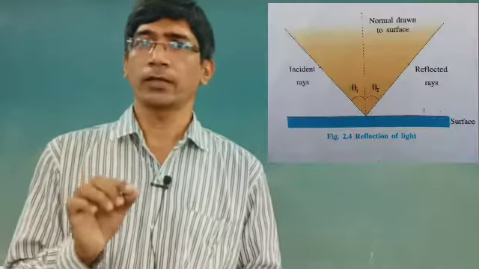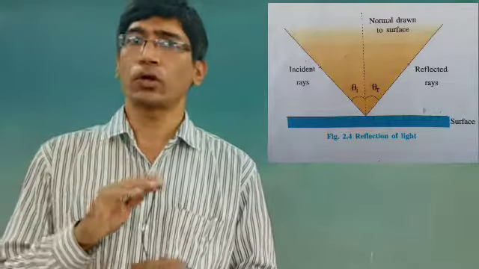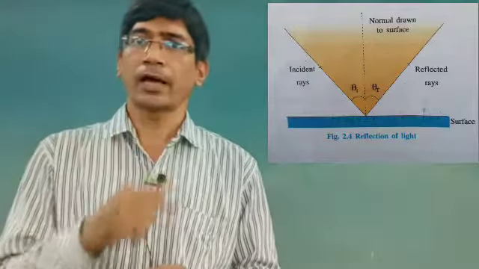For reflection, there are two laws of reflection. If light is incident on an object, then that light is known as the incident ray. Many rays come from the light source, so to represent light we use the ray. The ray is an imaginary concept. It is a geometrical representation, and we can draw it with an arrow. That is known as the ray.